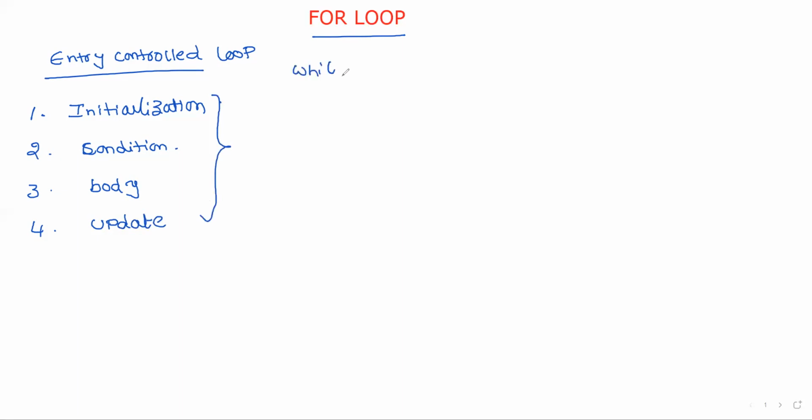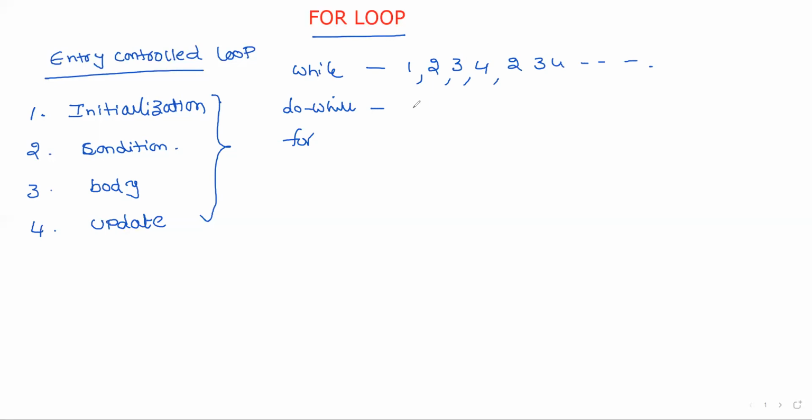So now I will explain the difference between while, do while, and for. Remember, first while loop: first initialization is performed and then checks the condition and then body, update. These are the sequence. After update, again checks the condition, body, update, and so on. The same process is repeated.